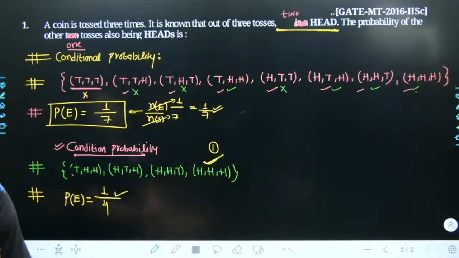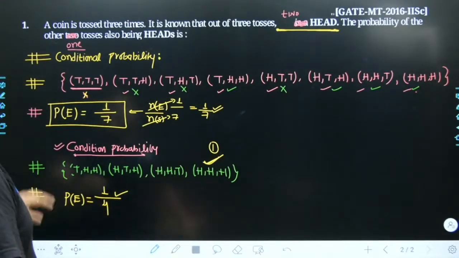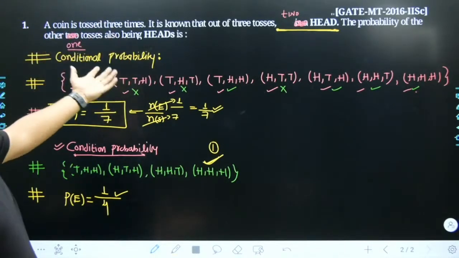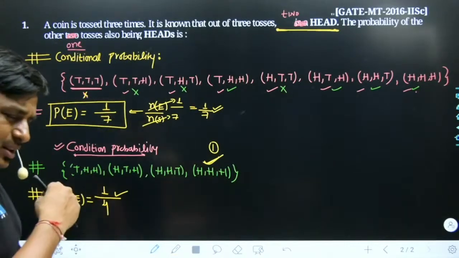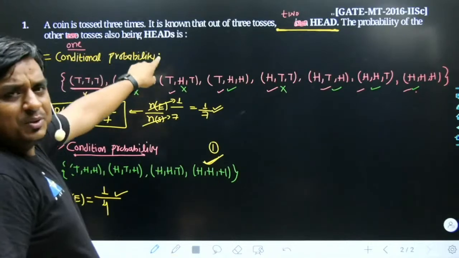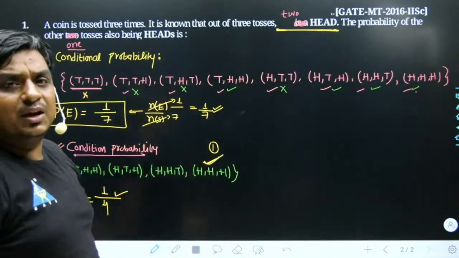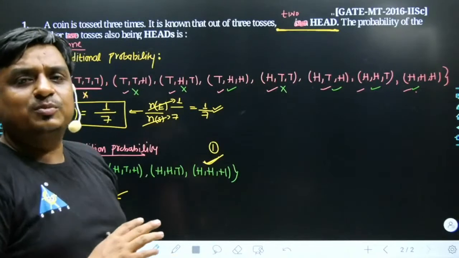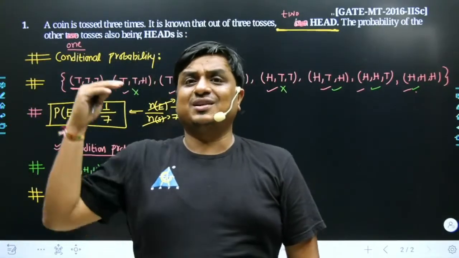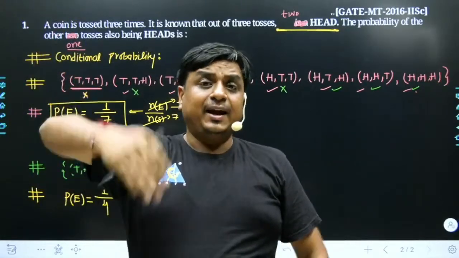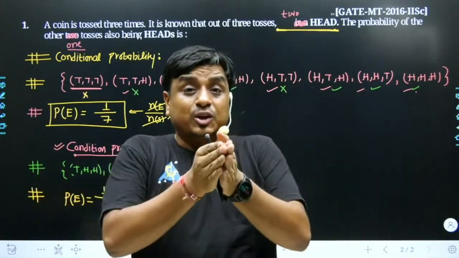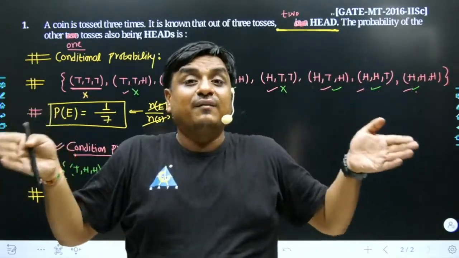Agreed, no? See, this problem could have been phrased in a different way as well, where the problem is not a problem of conditional probability. That could have been the simplest form of the problem. A coin is tossed 3 times. What is the probability that all of the outcomes are heads? No additional information is supplied. That means my outcome contains all of the possibilities, which start from tail, tail, tail and end up at head, head, head. In that case, you are going to have a total of 8 items within your sample space.